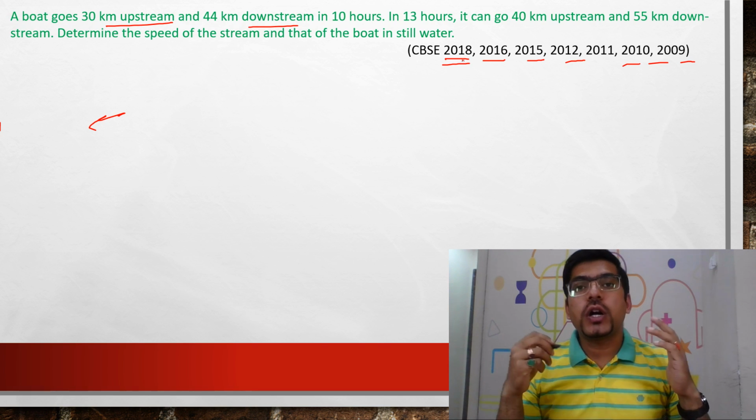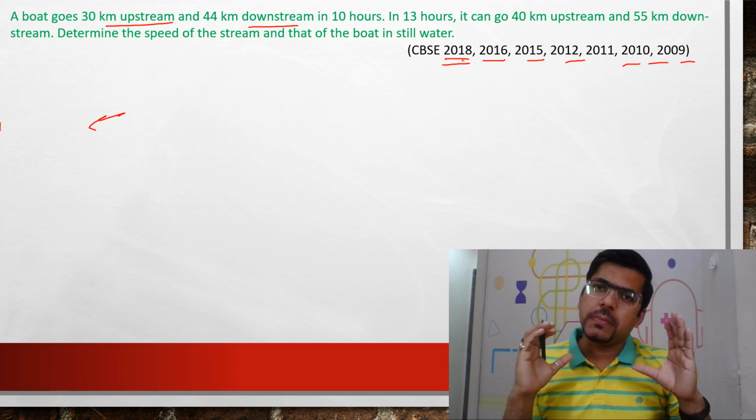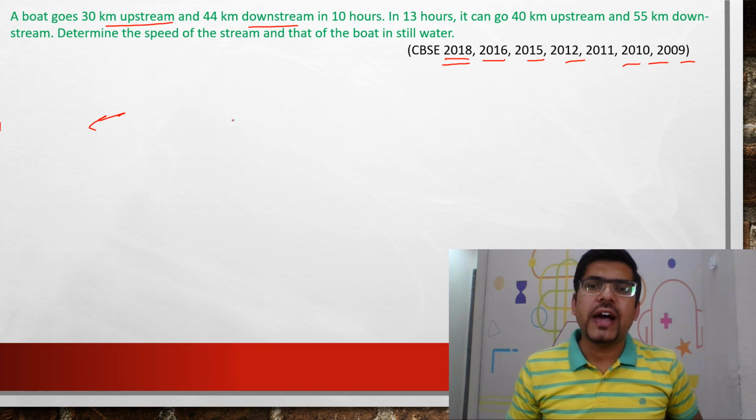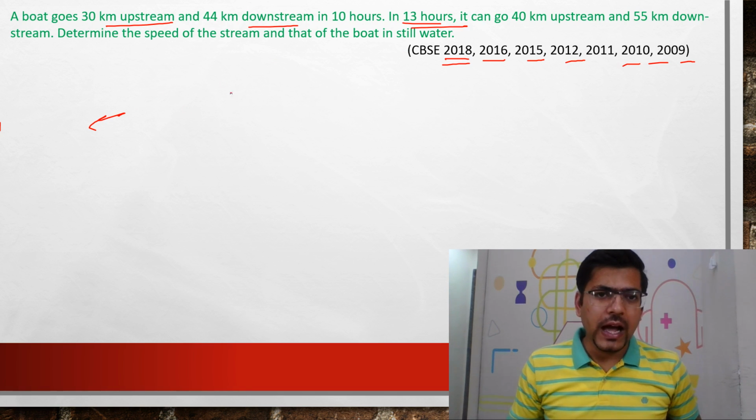The board does not change the whole pattern of the question. It always sticks to the very basic pattern of the questions. A few of the questions get repeated all the time. Only the values would be changing. Only these values would be changing. And how do you have to do it?